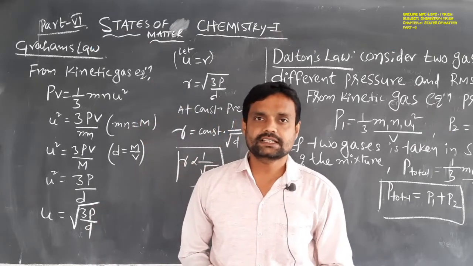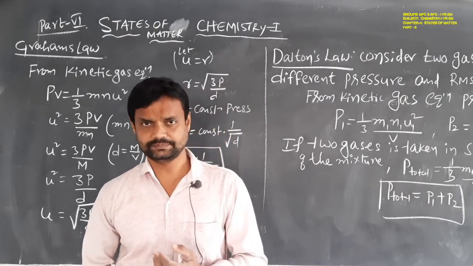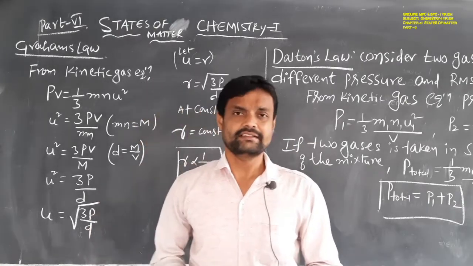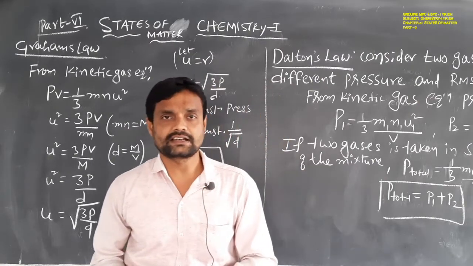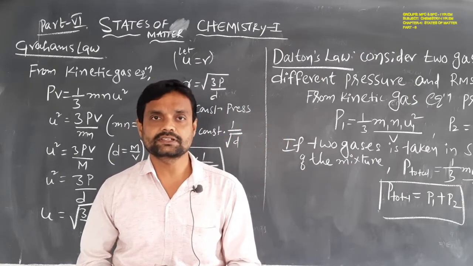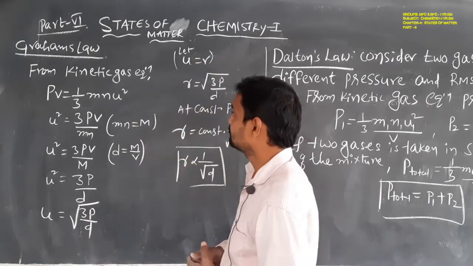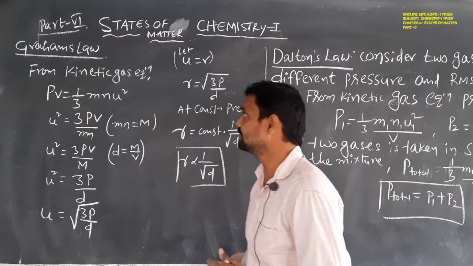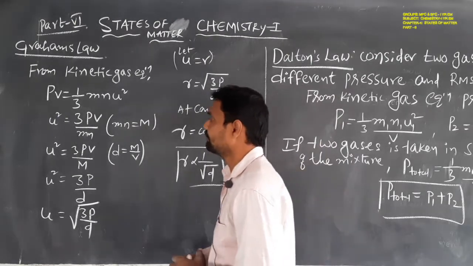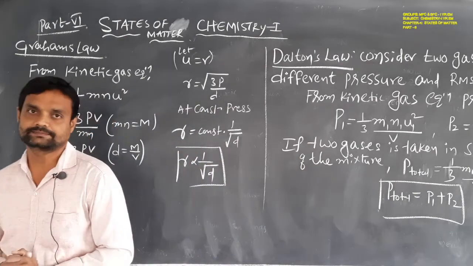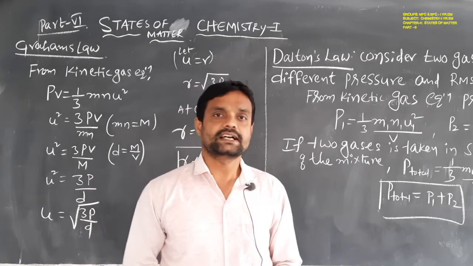From that equation we can derive, that is, deduce, Boyle's law, V is proportional to 1/P, and also Charles's law, V is proportional to T. Today we are going to learn the deduction of Graham's law of diffusion from the kinetic gas equation.